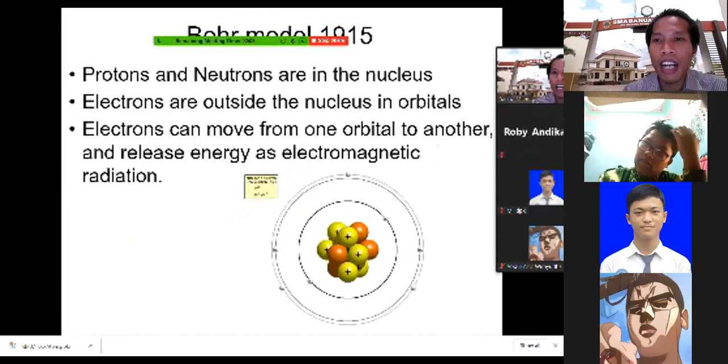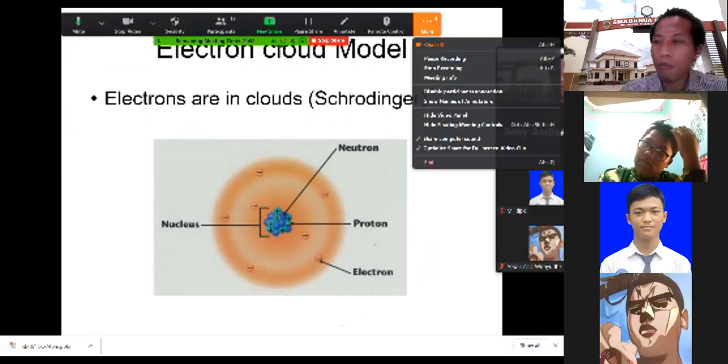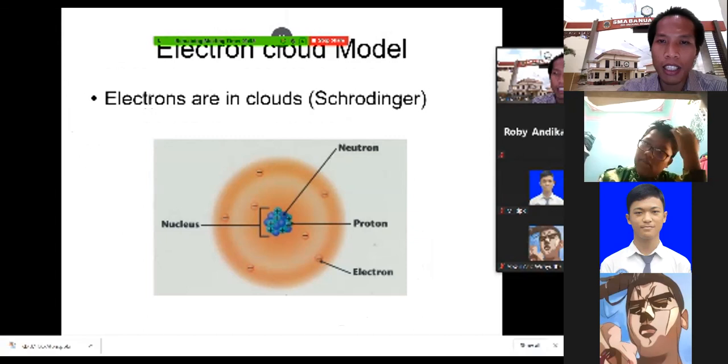And after that, Bohr's model came. Bohr's model is talking about the movement of the electron in its orbit. Yeah. And this model was later revised by the modern atomic theory called the cloud model. Okay, so this is the model that is still used up to now.